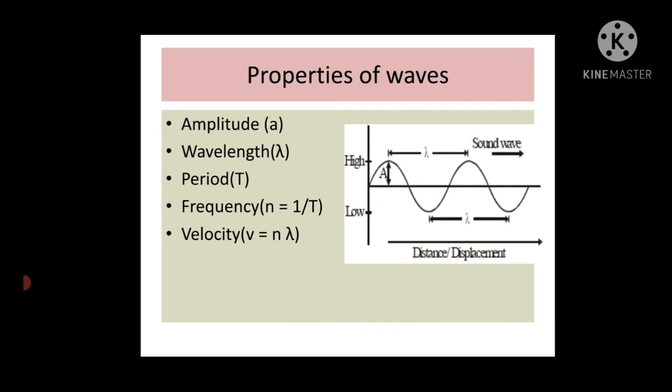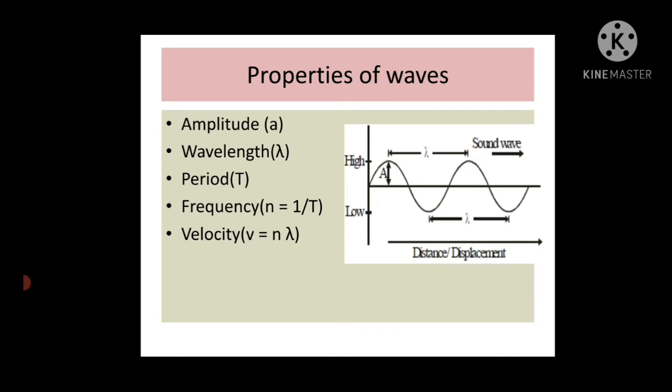Okay, now period means what? The time required to complete one vibration by the particle of the medium is called the period. Each particle of the medium vibrates with the same period, and what will be the SI unit of period? It will be seconds. For amplitude, the SI unit is meter.